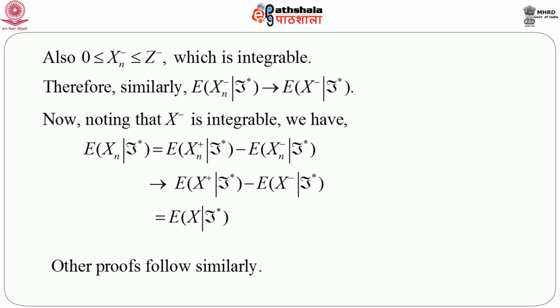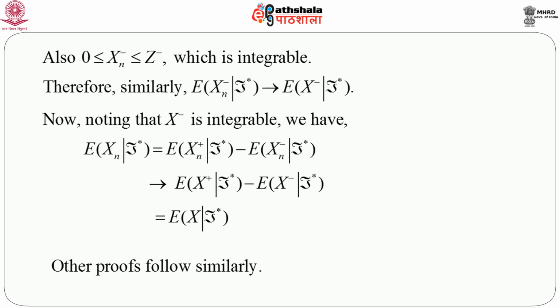Then we have the expectation of X_n given F-star equals the expectation of X_n plus given F-star minus the expectation of X_n minus given F-star, because we know X_n can be written as X_n plus minus X_n minus. This converges to the expectation of X plus given F-star, that means the expectation of X_n plus given F-star converges to the expectation of X plus given F-star, and the expectation of X_n minus given F-star converges to the expectation of X minus given F-star.